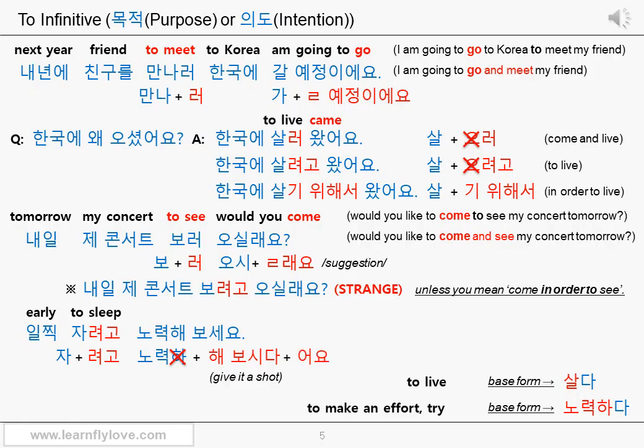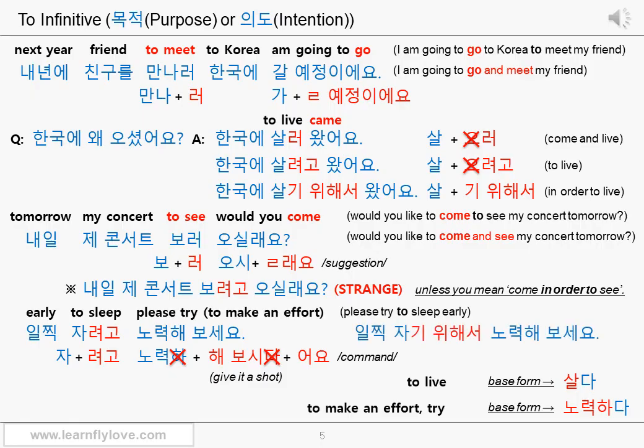If you add a final ending 어요, it can sound like a command or a polite request. 노력해 보시 plus 어요 becomes 노력해 보셔요. But you use the 세 sound instead of the 셔 sound in the present simple tense. Therefore, it becomes 노력해 보세요. 노력해 보세요 can mean please try to make an effort or just please try. Therefore, it's basically a command or polite request.